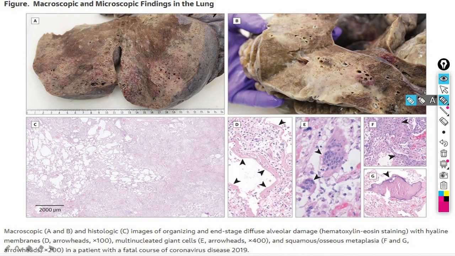Let's check out all these features. This is the gross specimen of the lung, which has shown infarcts after the postmortem of this patient, and the microscopic features are showing this white clear space is alveolar. This is air in the alveoli. This is the thickening of alveolar septa due to hyalinization. This image here is showing multinucleate giant cells and lymphocyte accumulation.